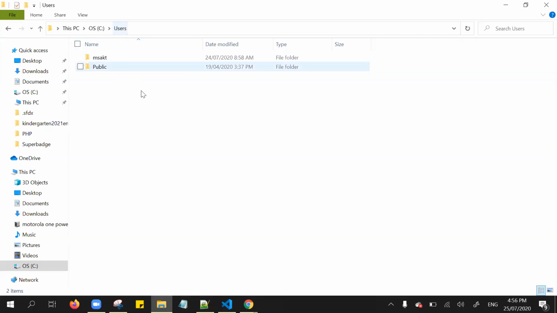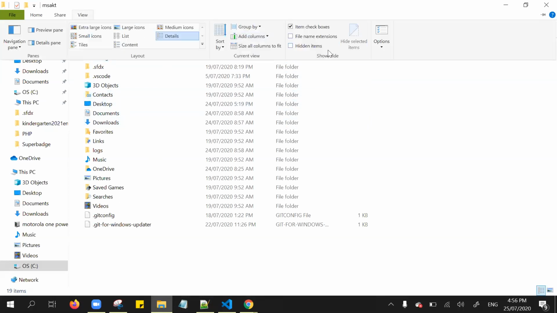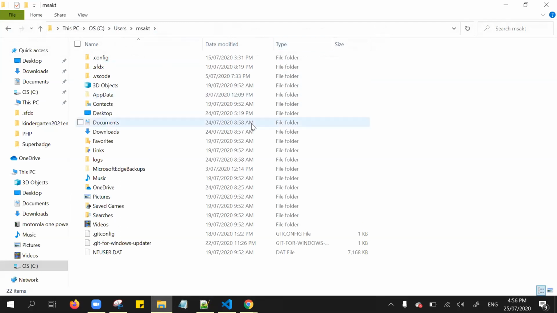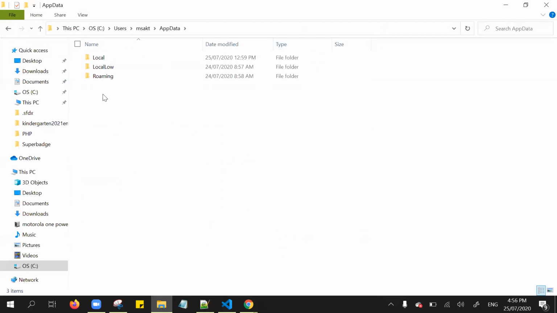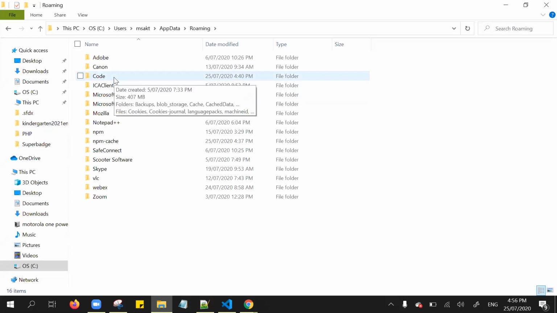For that, from your machine, go to Users. For mine it is this one, and from here enable the hidden items. Once you enable the hidden items, you will see the AppData folder. Here I am explaining about the Windows system which I'm using. I'm not sure about the exact directory on a Mac operating system, but the approach to clearing the cache is similar, right? So go to the Roaming folder and click Code.